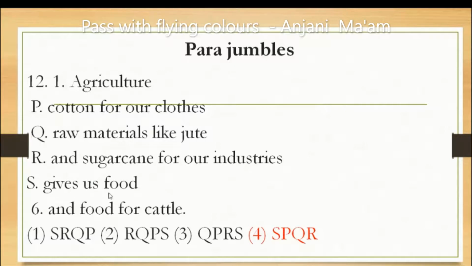Agriculture gives us food, cotton for our clothes, and after that, sugar cane for our industries, raw materials like jute. This is the predicate part. Cotton for our clothes, raw materials like jute, and sugar cane for our industries, and food for cattle. So the correct answer will be SPQR.